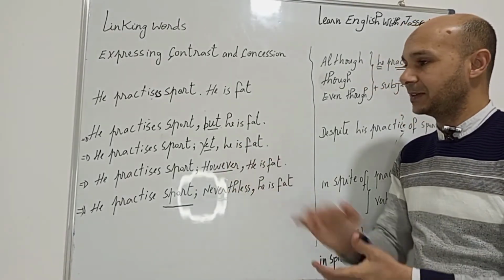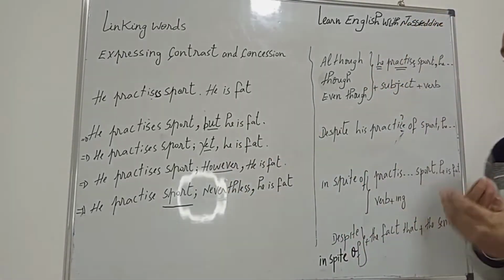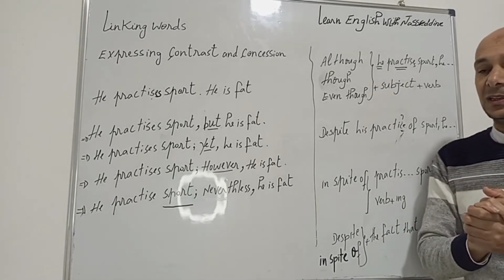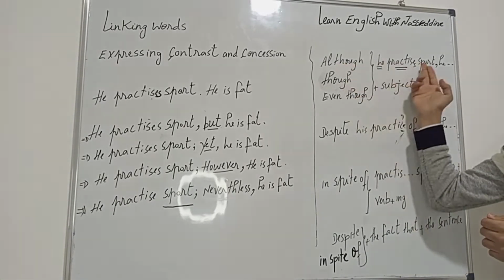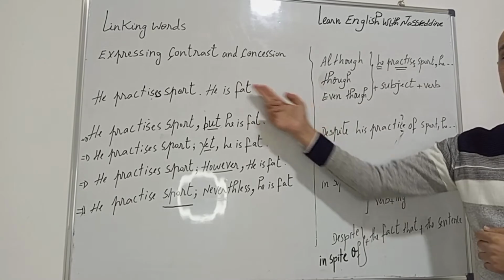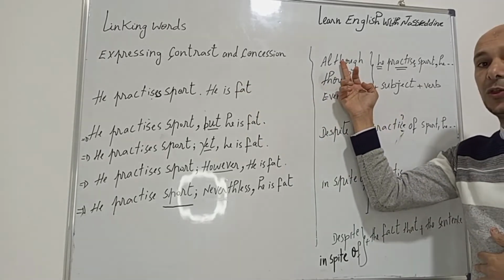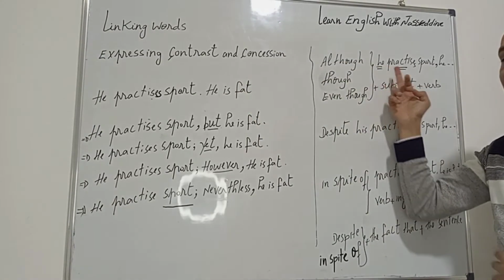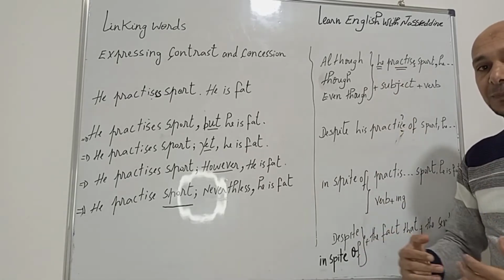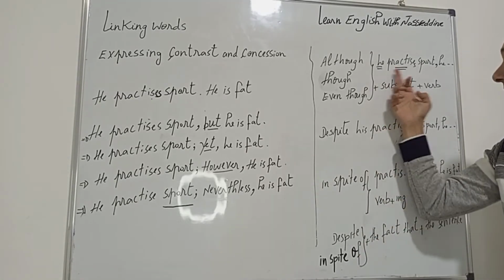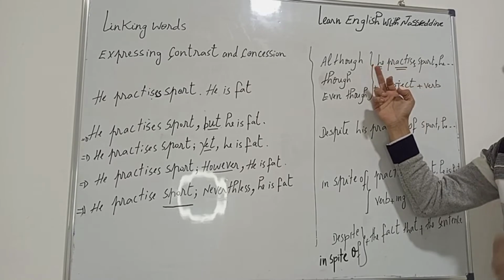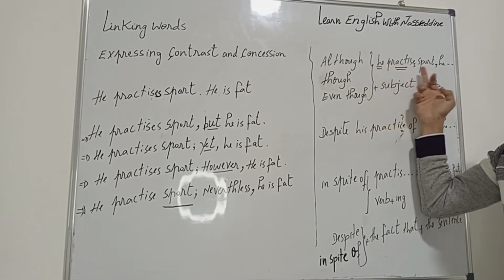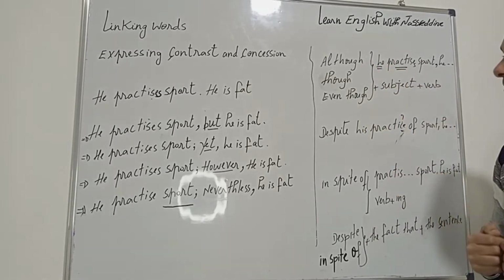Okay, perfect. Let's move to another category right now. We can use these words with the same sentence. We can say, although he practices sport, he is fat.